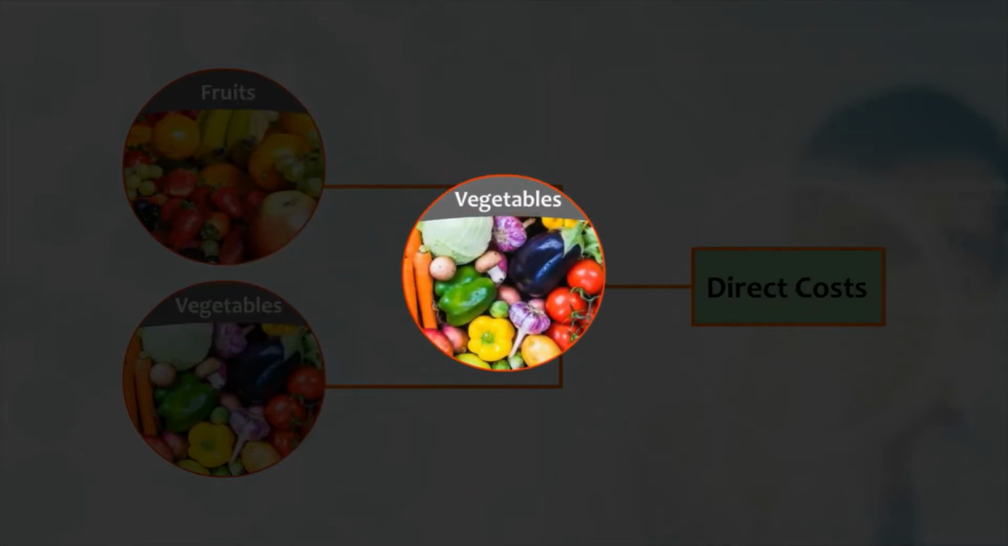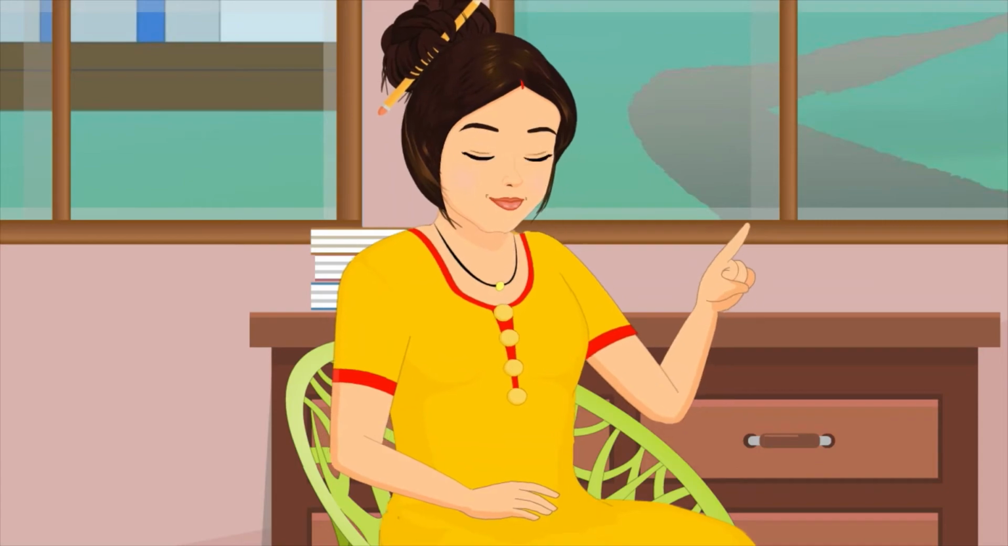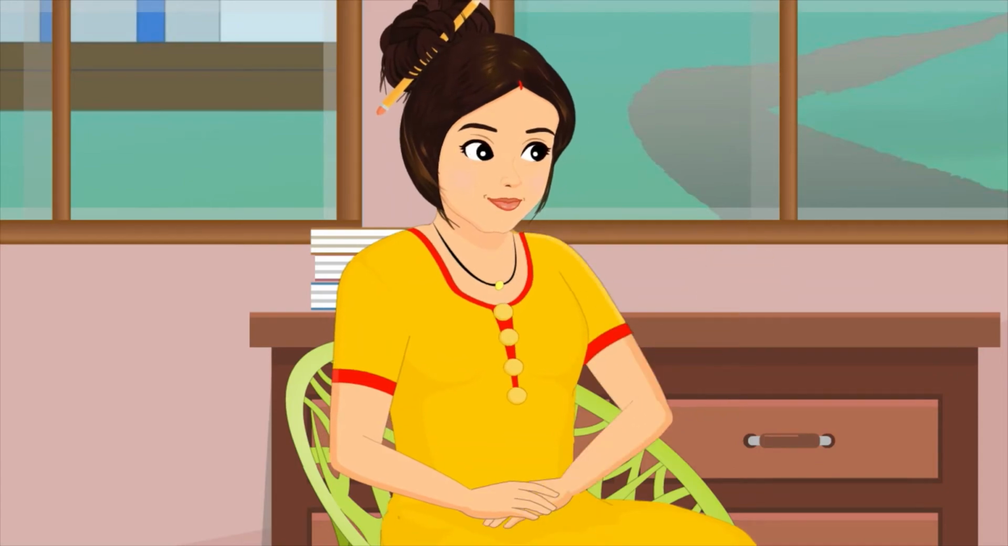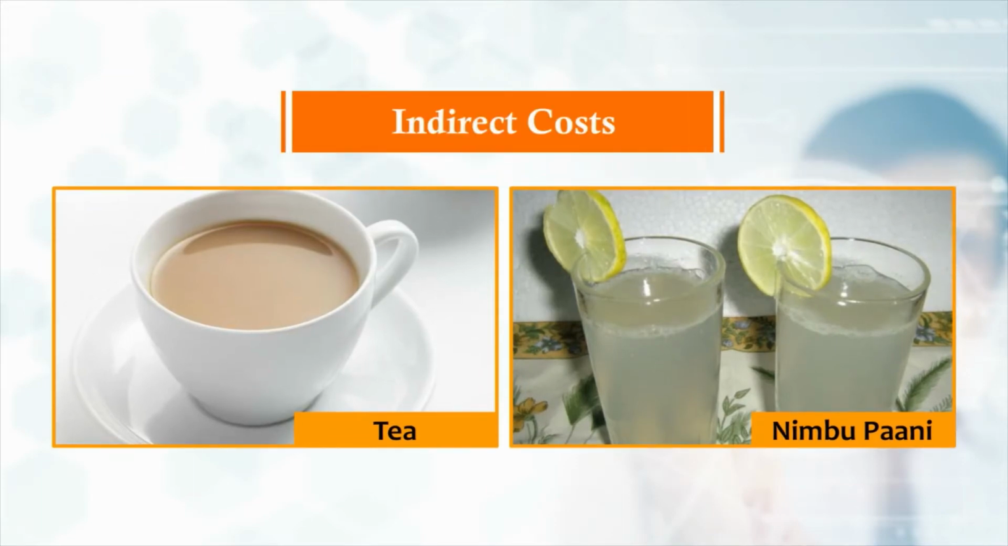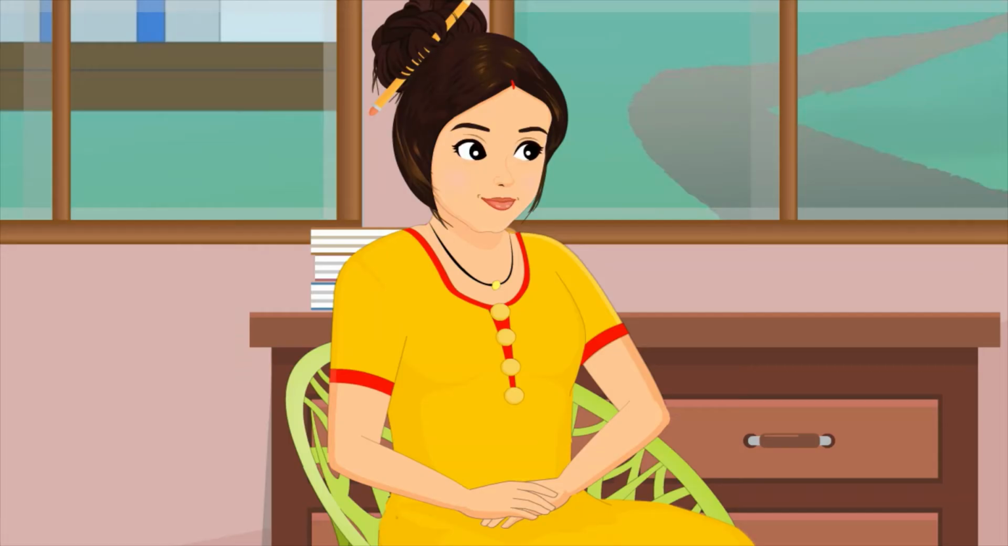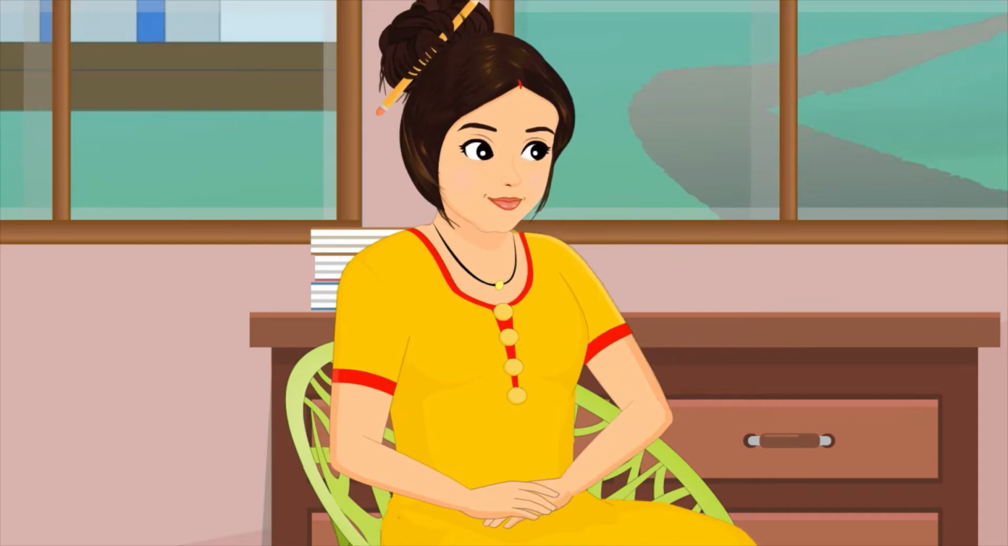The cost of fruits and vegetables are direct costs because they can be traced to the two cost objects, fruits and vegetables, respectively. Let's say that Raju the Thela Wala buys tea during winter and Nimbu Pani during summer while working at his Thela. The costs of tea and Nimbu Pani are indirect costs because their costs cannot be traced back to the two cost objects, fruits and vegetables. So, the costs of tea and Nimbu Pani must be allocated to the two cost objects.